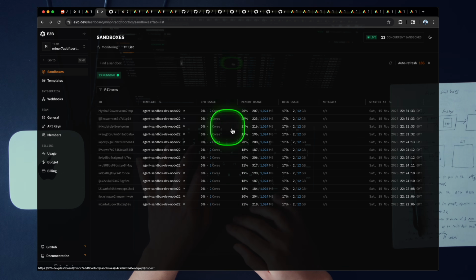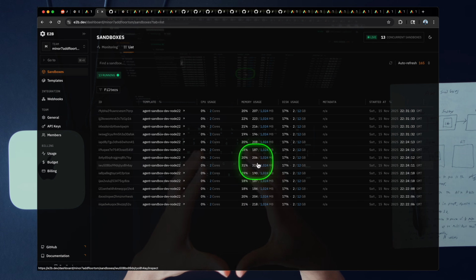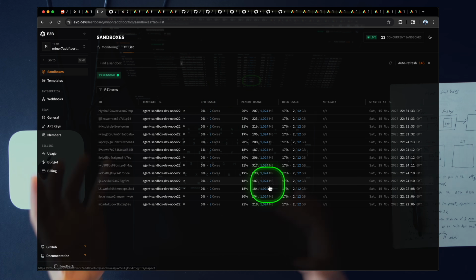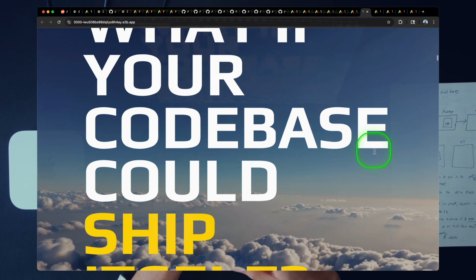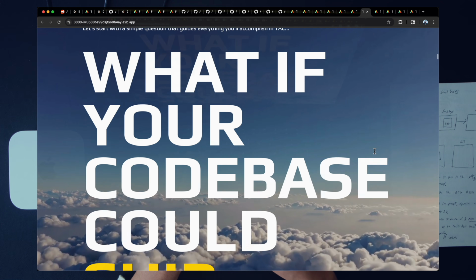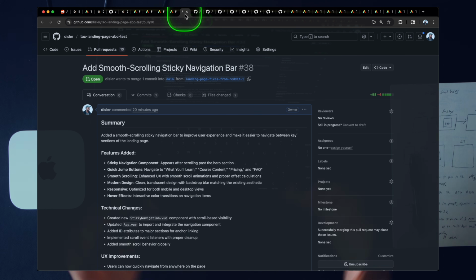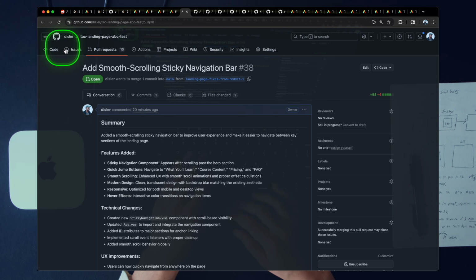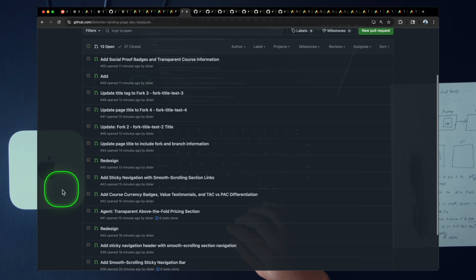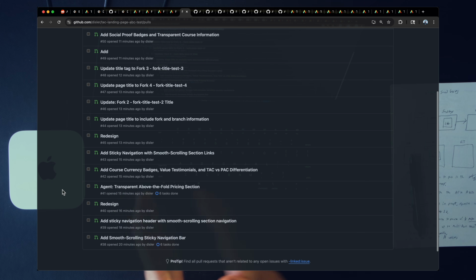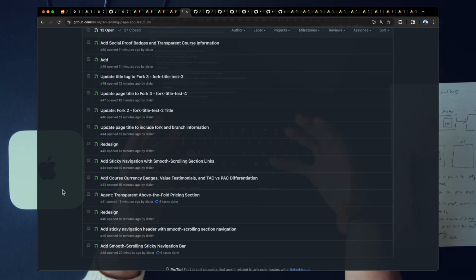Very soon here, our agents are going to start spinning down their environment, or rather the agent sandbox is going to start closing. All right, so we have to quickly take a look here at the rest of the versions, see which one we like. And then of course, we always have the PRs, right? Just to be super clear, every one of these versions created their own PR. So we have the code, it's here, our agents went off, they did work in their out loop agentic coding system, and then they're presenting the work back to us, of course, in a classic GitHub PR.